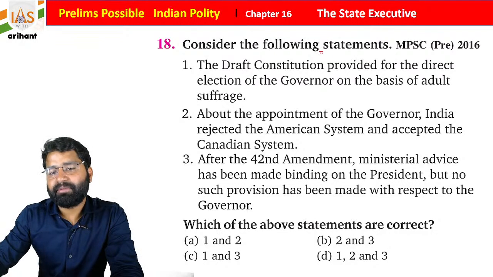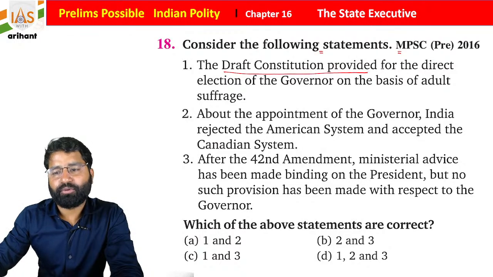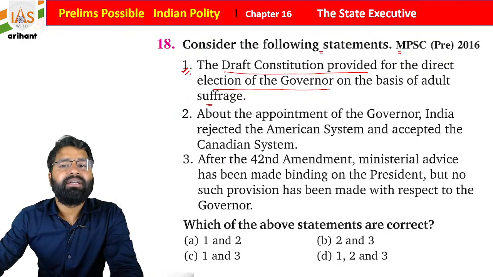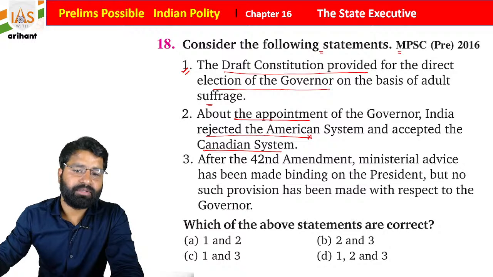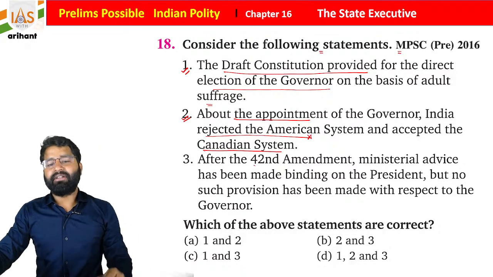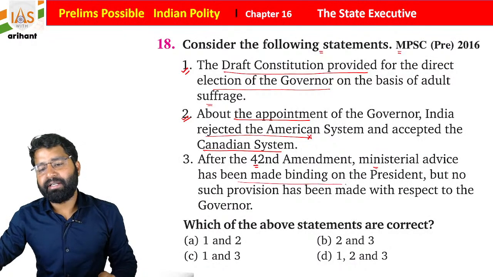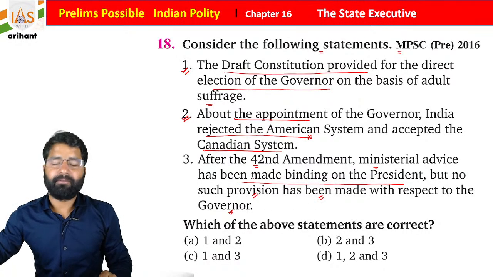Consider the following statements, students. It was in Maharashtra PSC. The draft of the constitution provided for direct election of the governor on the basis of adult franchise. So yes, it was included, but it was removed. The appointment of the governor in India rejected the American system; we followed the Canadian system. This statement is also correct. And after the 42nd Constitutional Amendment Act, ministerial advice has been binding on the president, but no such provision has been made with respect to the governor.